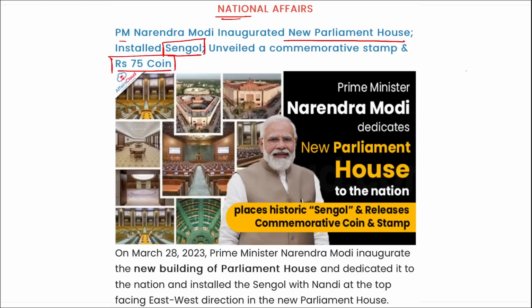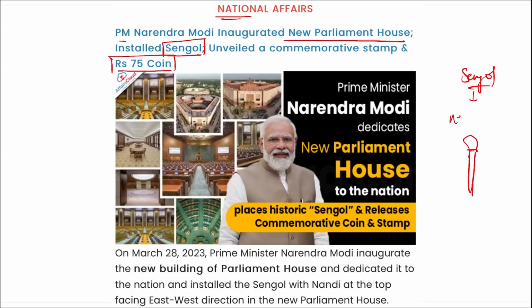And apart from this, in this new parliament building, a Sengol, it is similar to a structure like this. This was recently also installed in this new parliament building, right? And remember, this Sengol was near the Lok Sabha speaker's chair in the newly built parliament building. Where is this kept, Sengol?